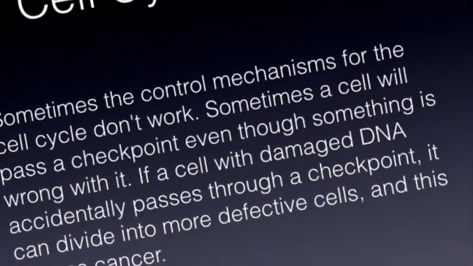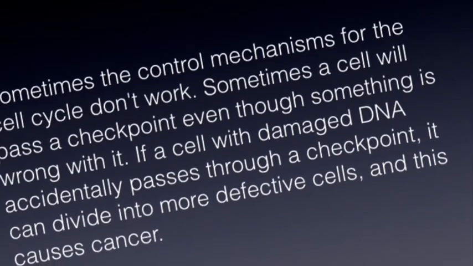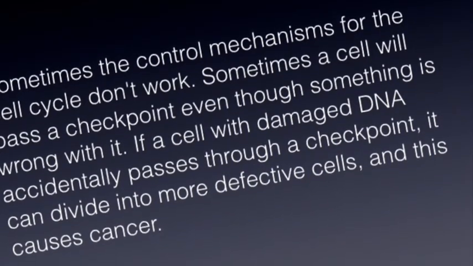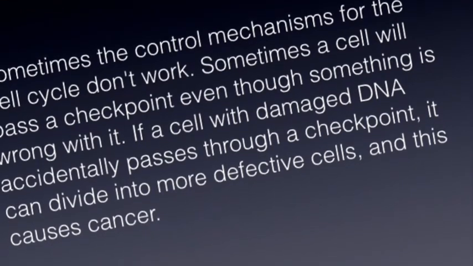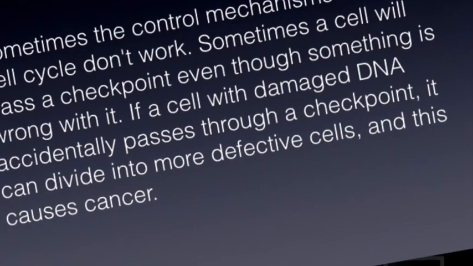Sometimes the control mechanisms for the cell cycle don't work. Sometimes the cell will pass a checkpoint even though something is wrong. If a cell with damaged DNA passes the checkpoint, it can divide into more defective cells. This can cause cancer.